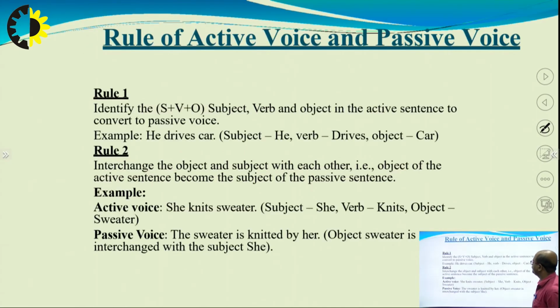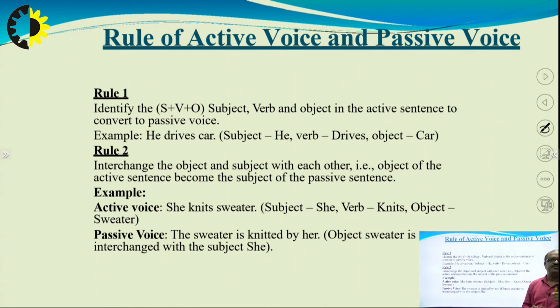Next, there are some rules also for the active and the passive voice. Let's see what those rules are. Rule 1: identify the subject, verb and object.